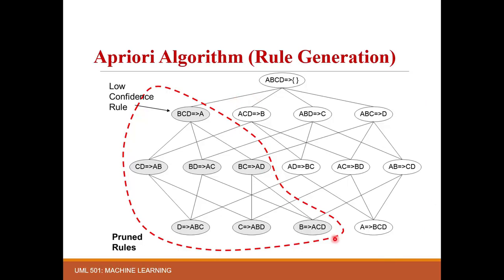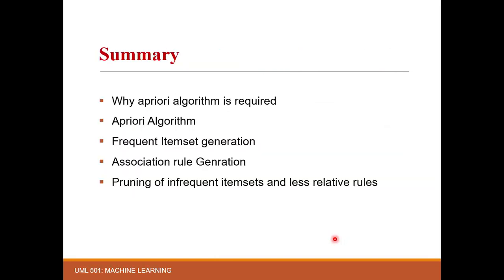The step-by-step mathematical example to show the working of the Apriori algorithm will be solved and explained in the next lecture in this series. Here are some of the points we have discussed today. Why the Apriori algorithm is required. Second, the working of the Apriori algorithm. What frequent item sets are and how they are generated, and how association rules are generated from the frequent item sets.